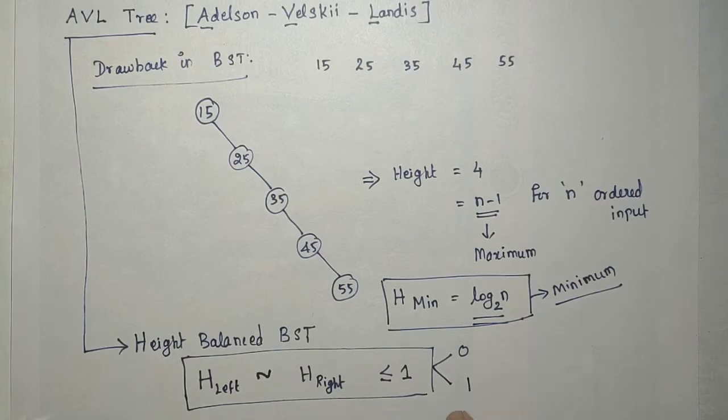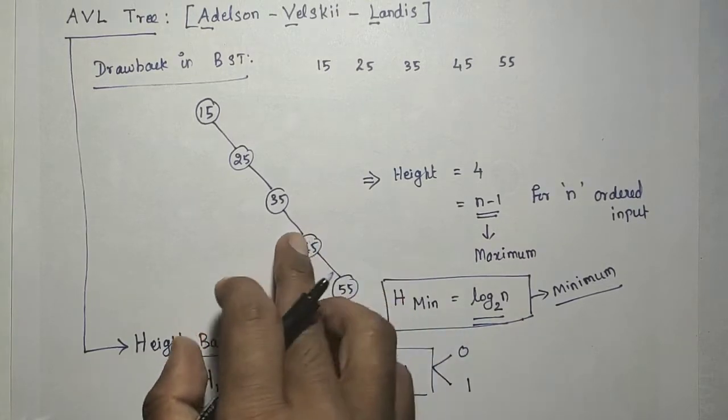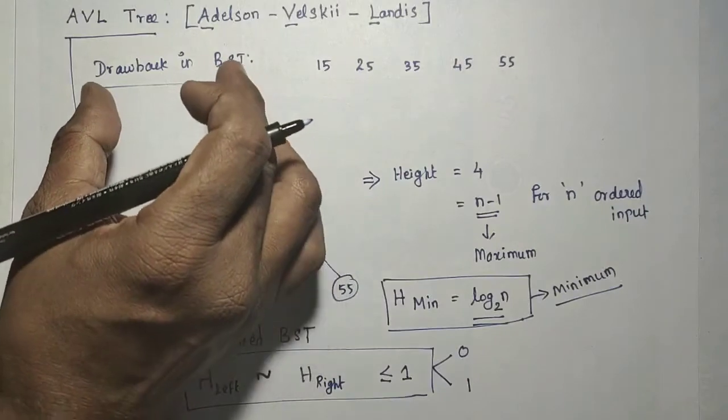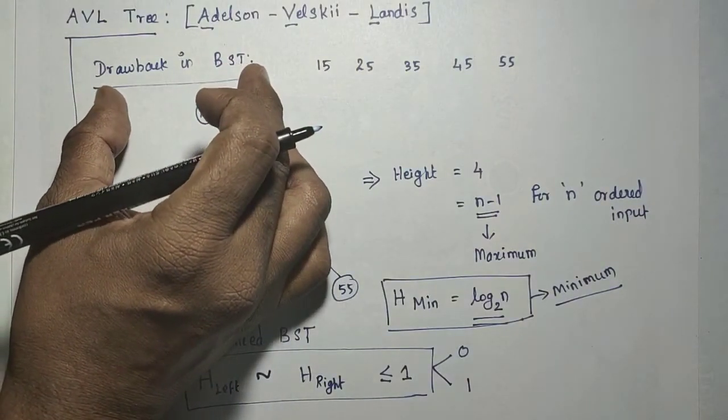If, when we insert a new element, the height is not balanced, meaning the height of the left subtree and right subtree differ by 2 or 3, the insertion algorithm will automatically balance the height. So we have to design the insertion algorithm like that. We are just going to modify the insertion algorithm of the binary search tree.